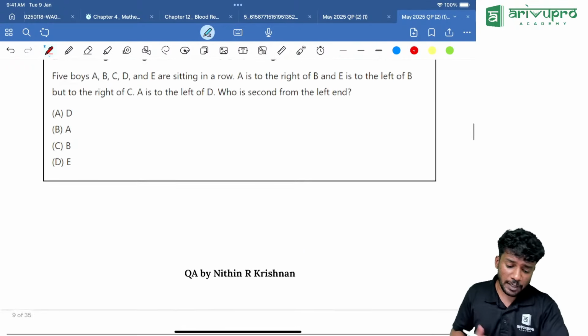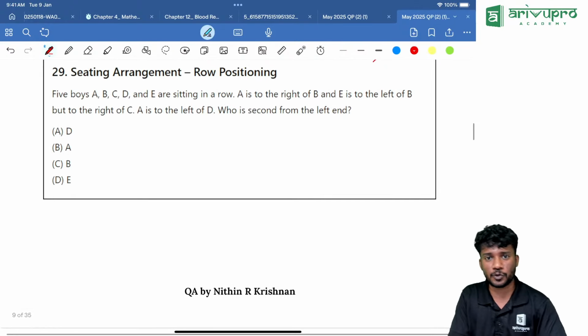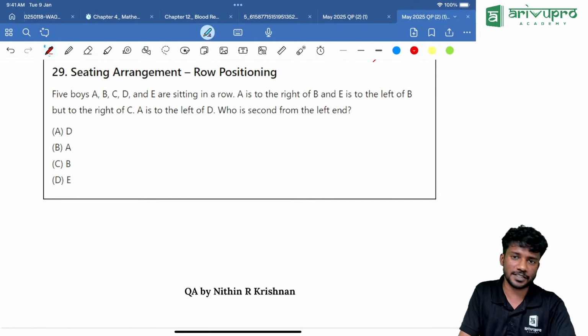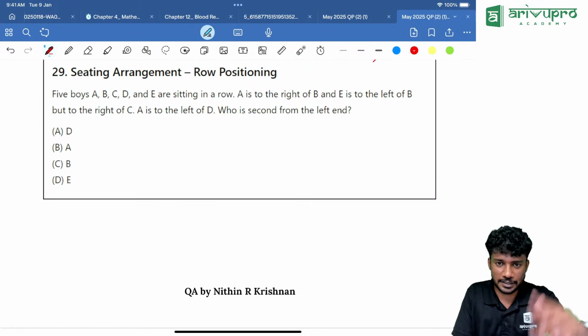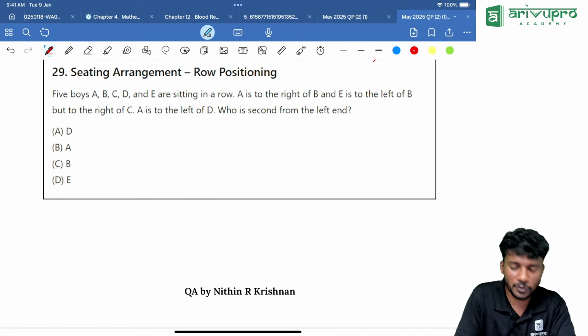Next one. 5 boys, A, B, C, D, E. We did this question just the day before the examination, I think. Or one day, our first pre-exam marathon, I think we solved this question.